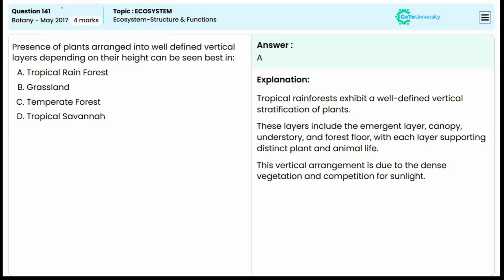Next question is from May 2017. Presence of plants arranged into well-defined vertical layers depending on their height can be best seen in what? That is tropical rainforest. So tropical rainforest exhibits a well-defined vertical stratification of plants. We started with that. Actually, we explained the diagram also. There are the trees, then the shrubs, the herbs, then the grass. Stratification, isn't it?